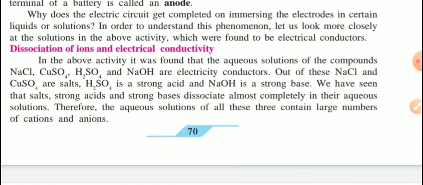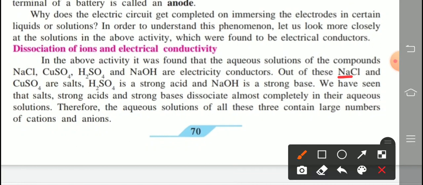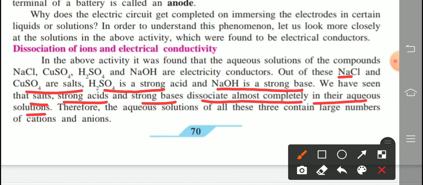Out of these, NaCl and CuSO4 are salts. These two chemical substances are salts. Next one, H2SO4 is a strong acid. NaOH is a strong base. We have seen that. So salts, strong acids and strong bases dissociate almost completely in their aqueous state, meaning formation of ions, separation of ions. Therefore, the aqueous solution of all these three contains a large number of cations. Cation means positive ions. Anion means negative ions present.